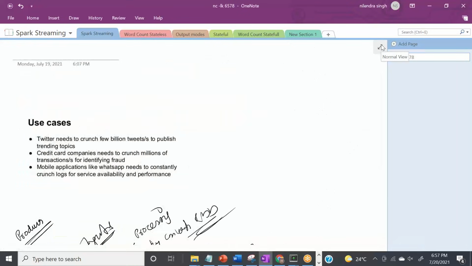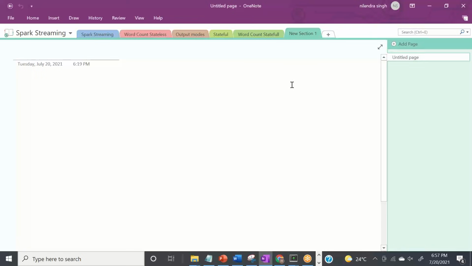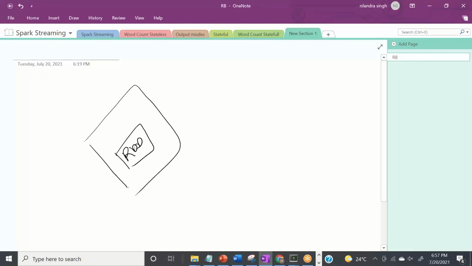Now let me cover one more thing in detail. We know one thing, and this is important: behind the scenes everything is RDD, and RDD is nothing but the core abstraction of Spark.